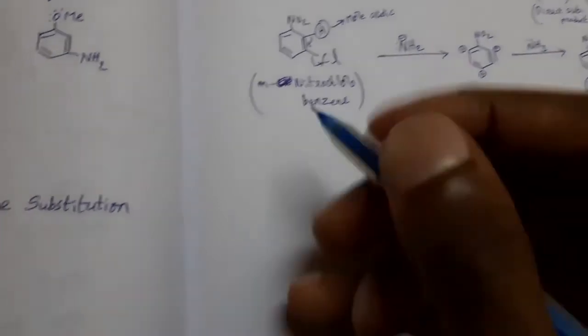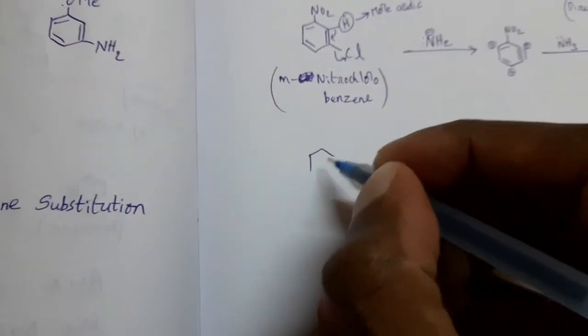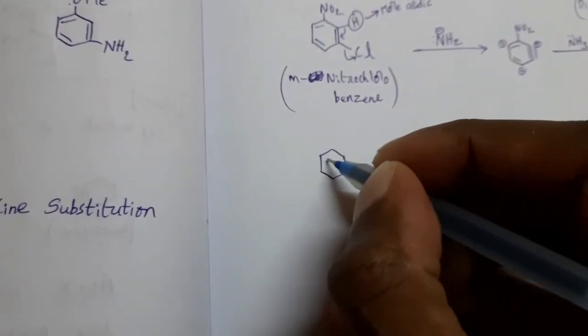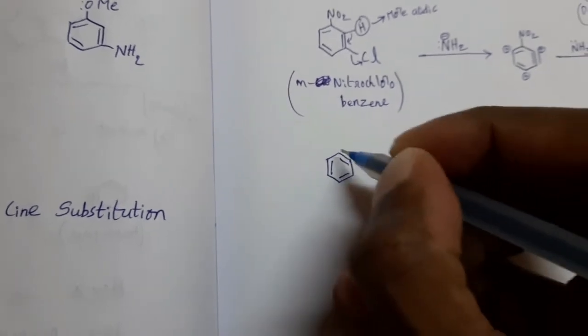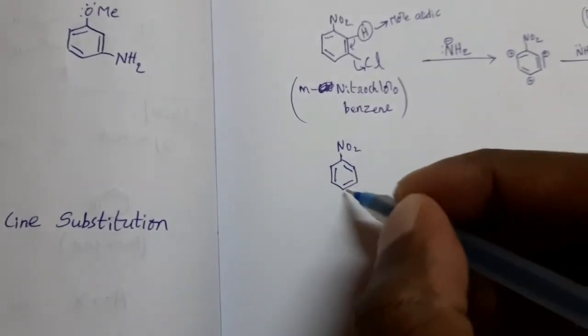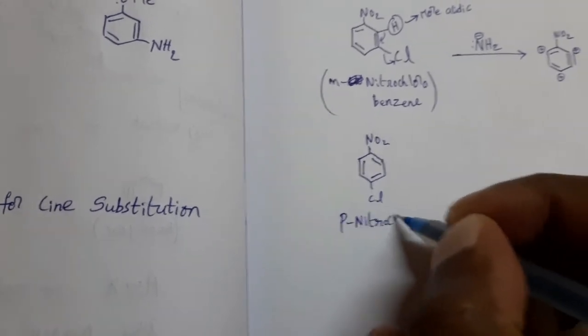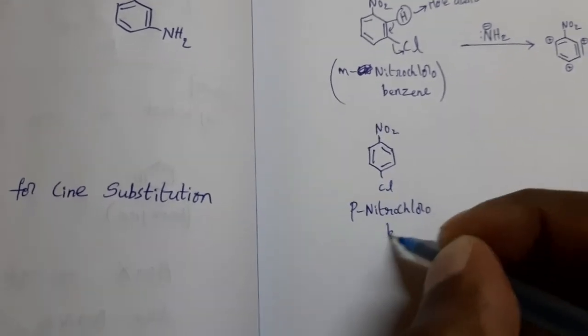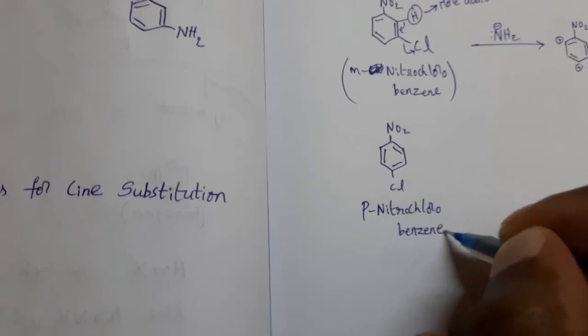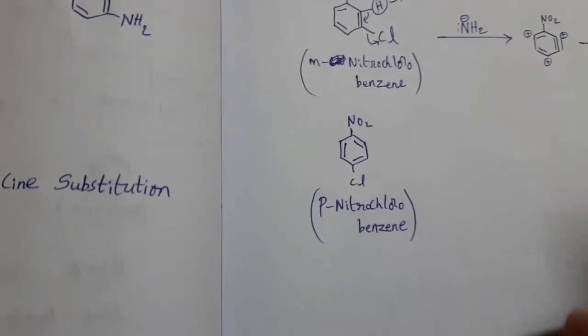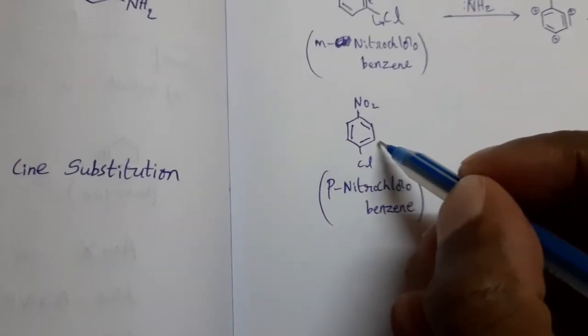Now see the next isomer, that is para-nitrochlorobenzene. See this, in this what are the possible hydrogen atoms participated? Two hydrogen atoms, either this hydrogen or this hydrogen.